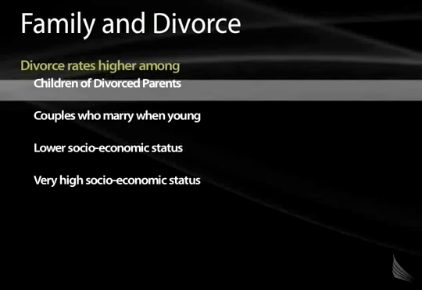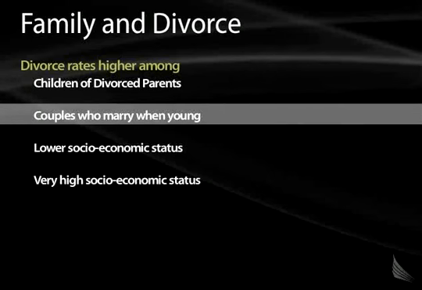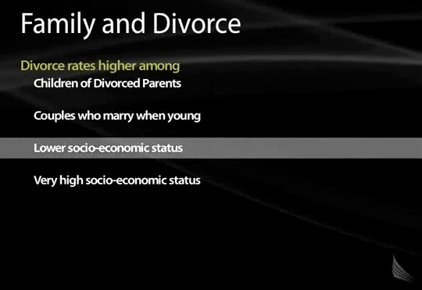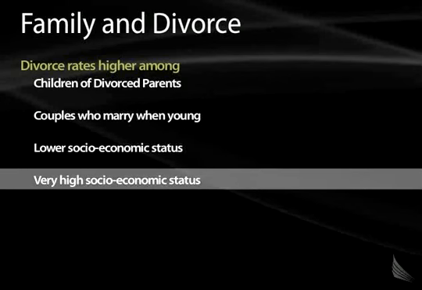People who get married when they're very young. Why that is a problem is because when you're very young, you're still forming your ideals, you're still figuring out who you are, and as you get older, you might change, and you might have really married someone who you aren't going to get along well with. People of lower socioeconomic status, and also people with very high socioeconomic status. I know that Us Weekly stays in business because it's commonly reporting about how Britney Spears and Paris Hilton are frequently breaking up with their boyfriends. So those are some examples.